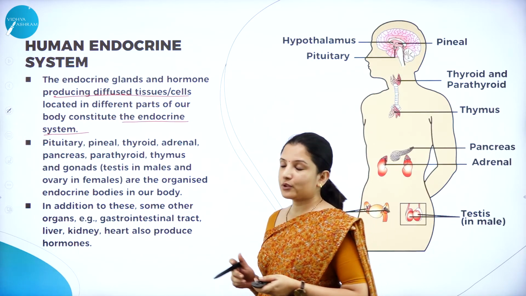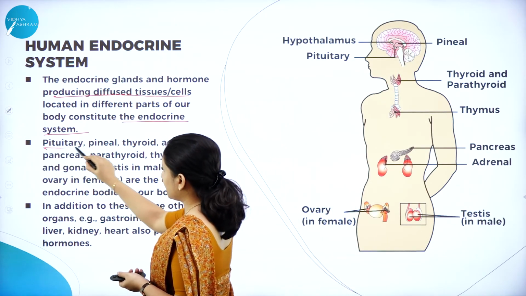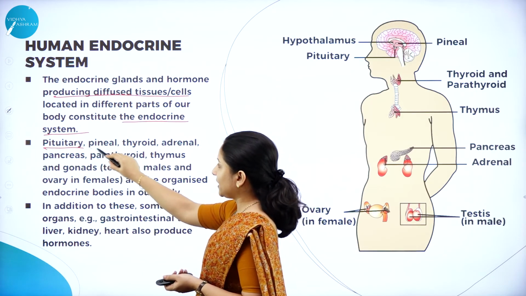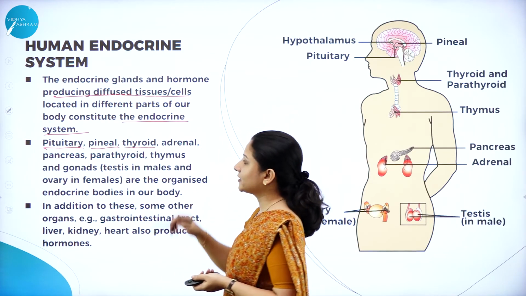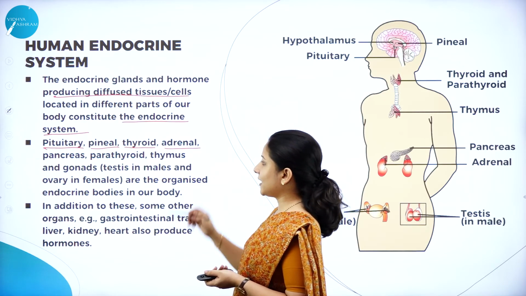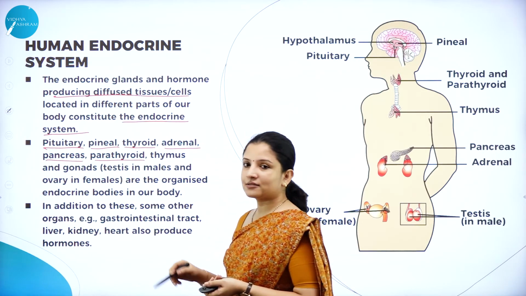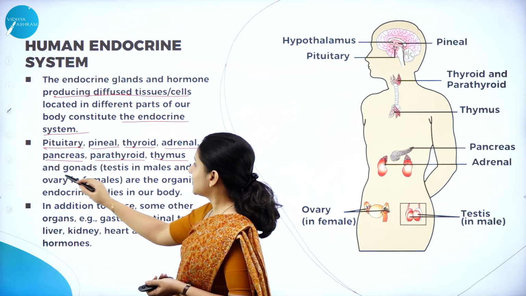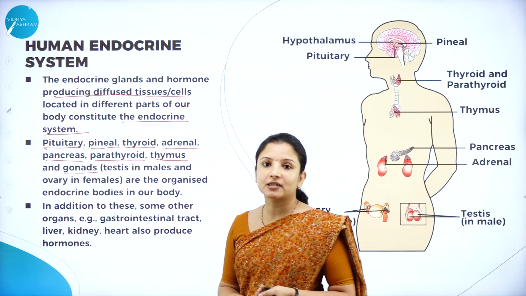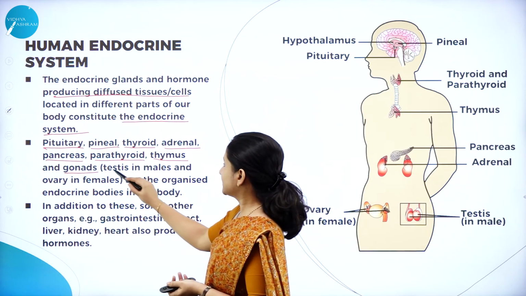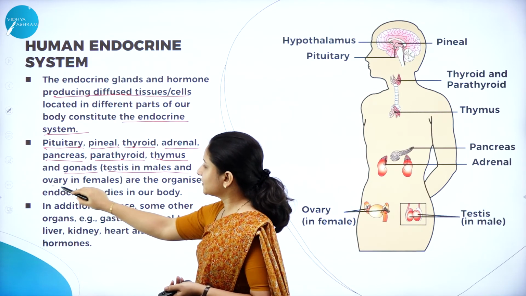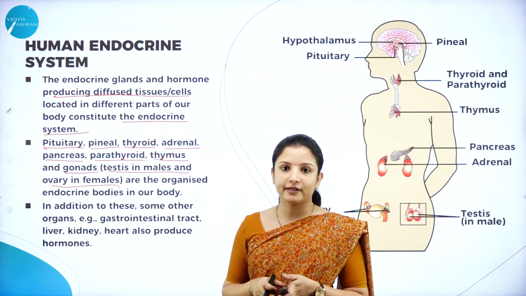For example, we have the pituitary gland, the pineal gland, the thyroid gland, the adrenal glands, the pancreas, the parathyroid glands, the thymus gland and the gonads. Gonads are nothing but the testes present in males and ovaries in females. Both together are called gonads.